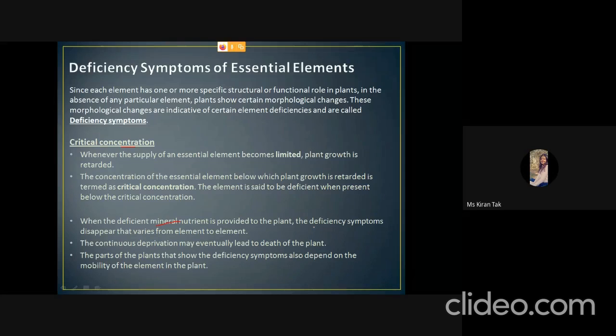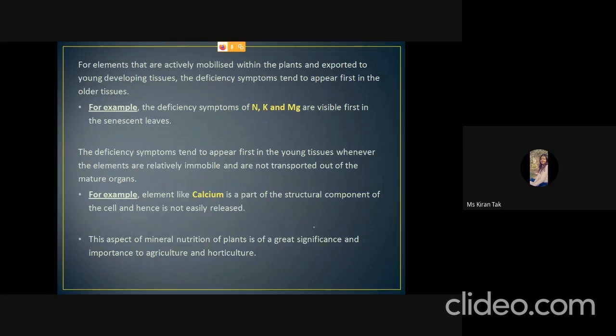Okay, so it is very important to know the specific critical concentration of the particular element, and it may be different for different plants. There are some elements that are actively mobilized from one part of the plant to another.